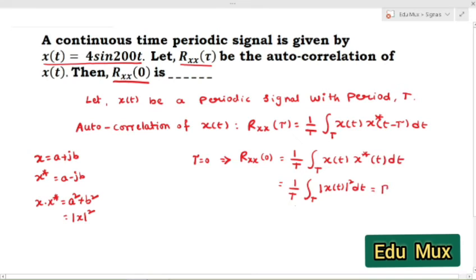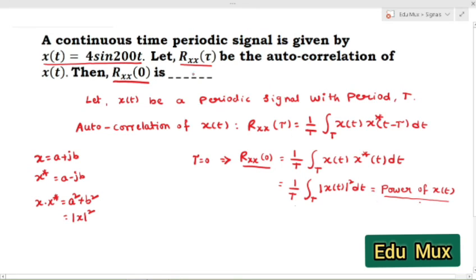Simply this is the average power of a periodic signal, simply power of x of t. Or else the mean square value of x of t, power of x of t. So simply what is the autocorrelation at origin? Autocorrelation of x of t at origin is simply the power of x of t. This is one important relation. Okay, you can remember.